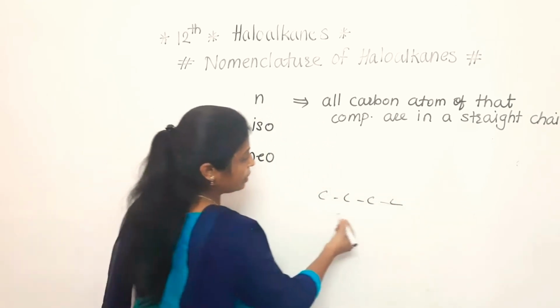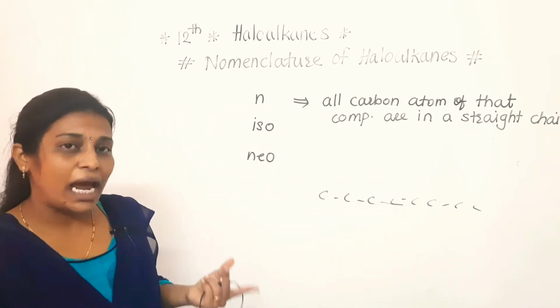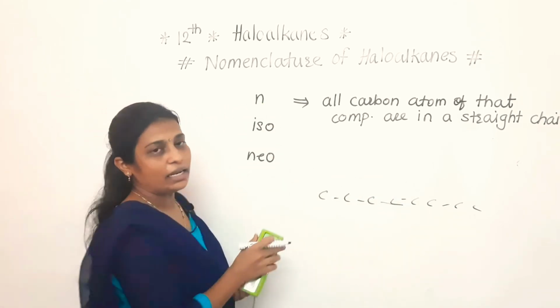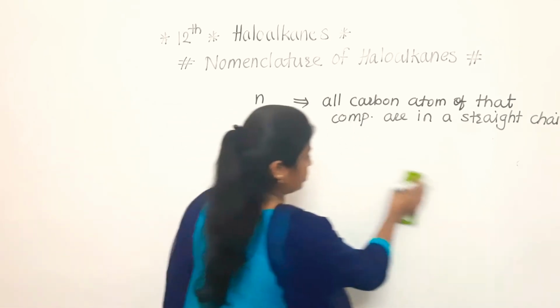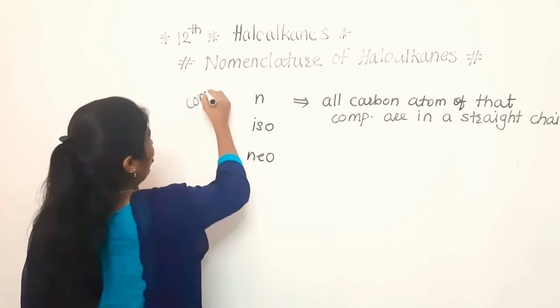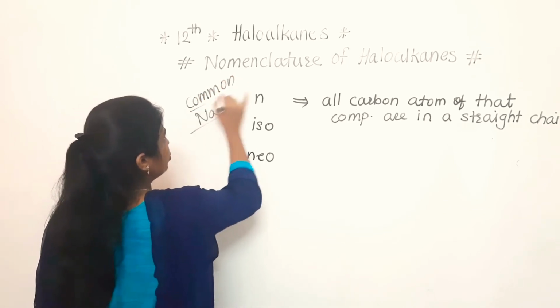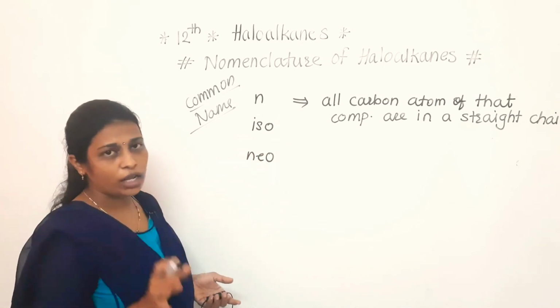If 8 carbon, then they will be connected to each other in a straight chain. At that time we have to write n for the common name. So in the common name we should know whether it is n, iso or neo.